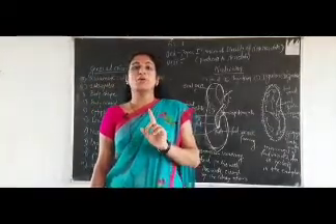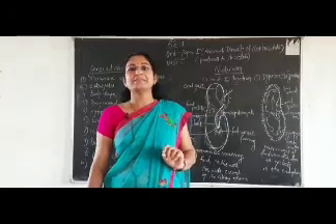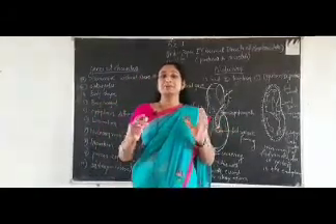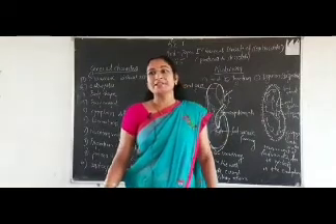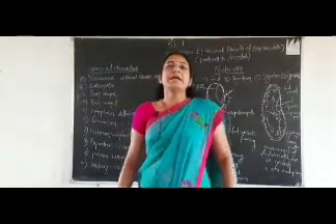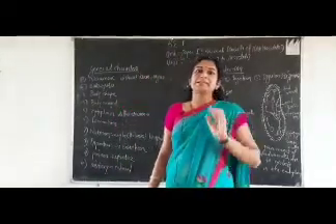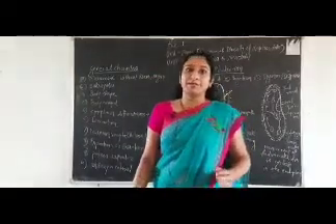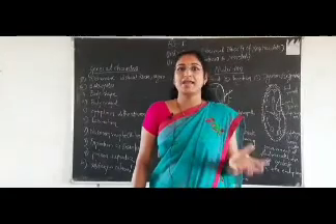Protozoa means pro means first and zoon means animal. So first animal, of course, that first animal is unicellular. And what is unicellular? Unicellular means that it is made up of a single cell. Okay. And it is also eukaryotic. And what is eukaryotic? The question arises here.